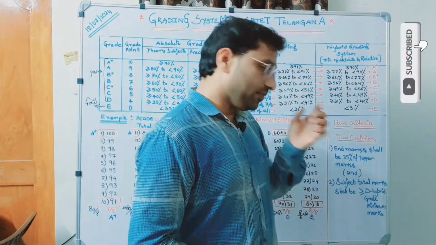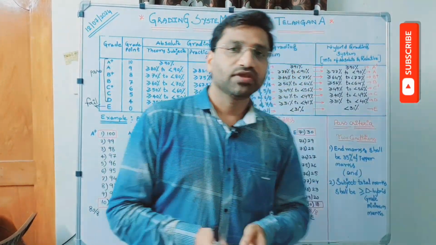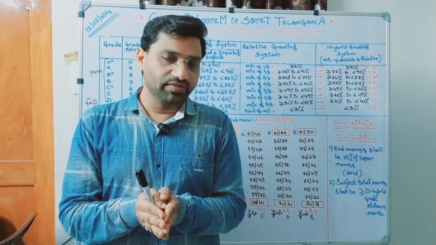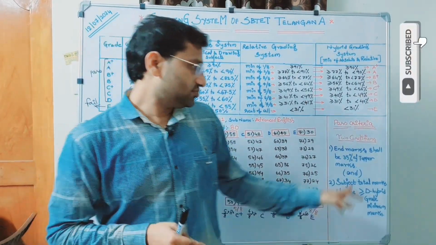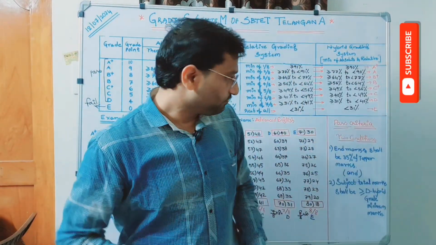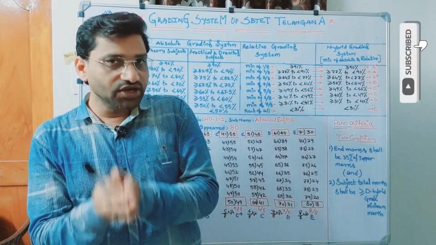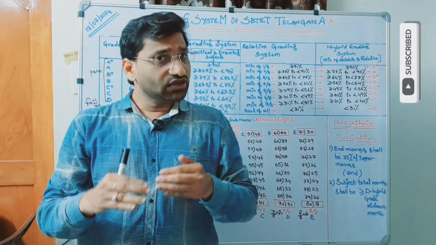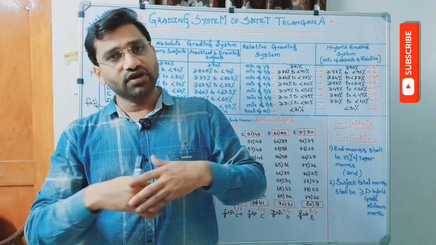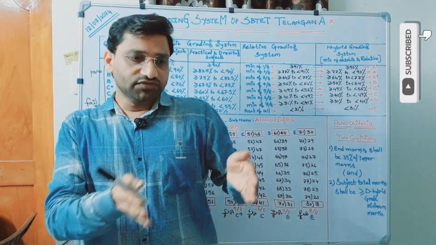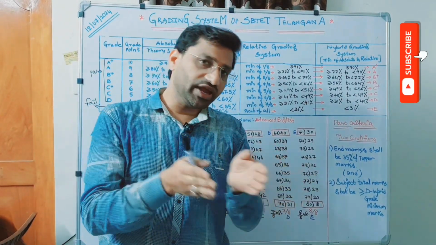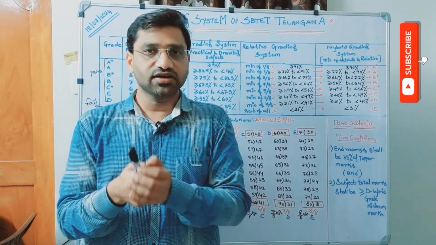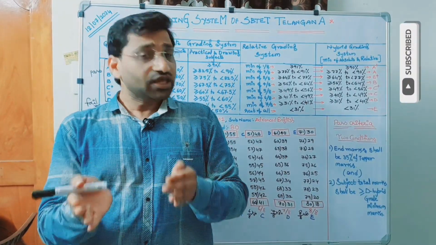End marks shall be, what is end marks here actually? Board is conducting end examination for 40 marks. So for 40 marks, this first condition is for 40 marks. How many marks the candidate should secure out of 40 in end examination? Generally, in the old schemes, we are aware that if 35% of the marks is secured by the candidate in theory subjects, we can say that he is passed. Here is the same thing.